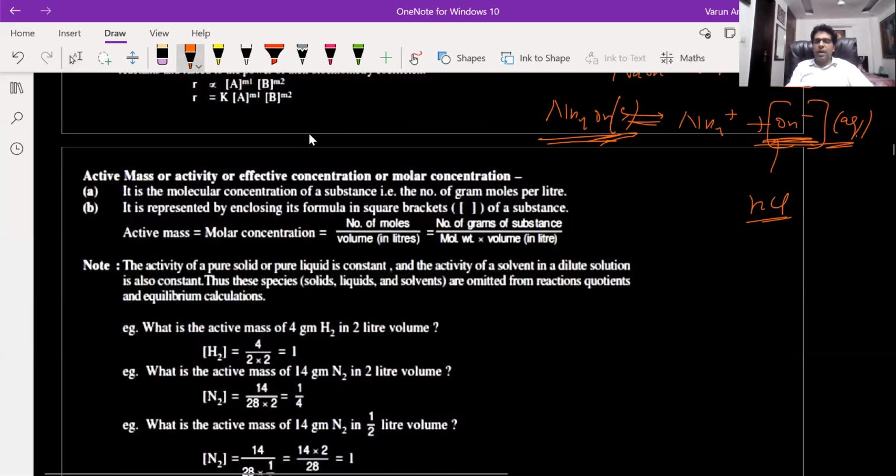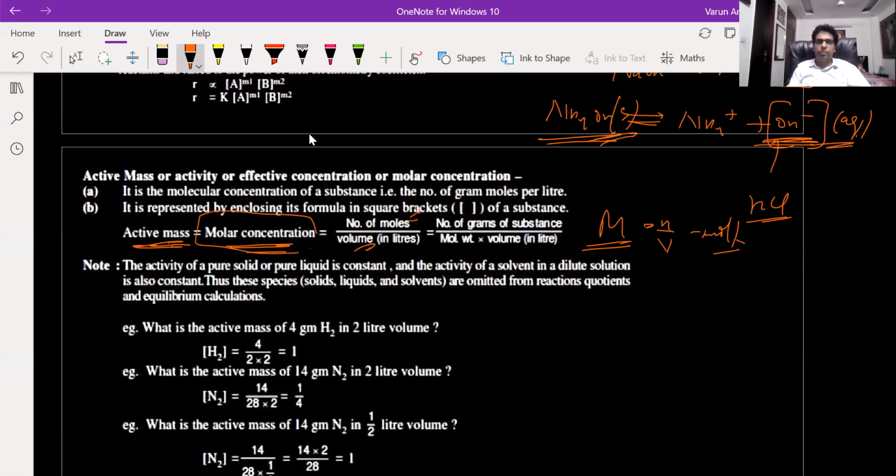So active mass is nothing but your concentration in molarity. So you must have studied molarity, capital M, in the first chapter, mole concept. So molarity is number of moles upon volume. That is nothing but your concentration in moles per liter. So active mass is nothing but, in solution form, the molar concentration. That is number of moles upon volume.